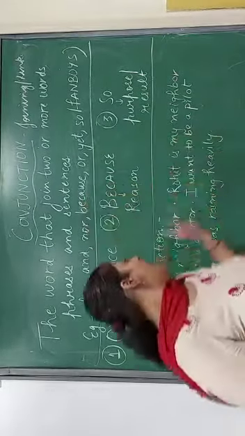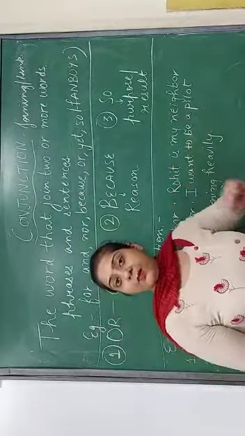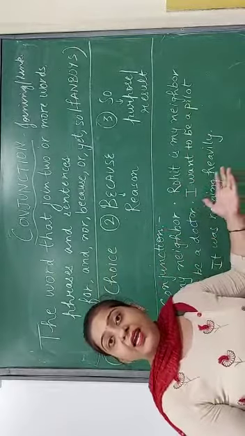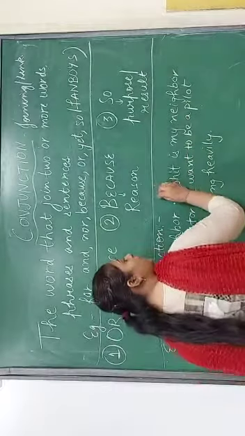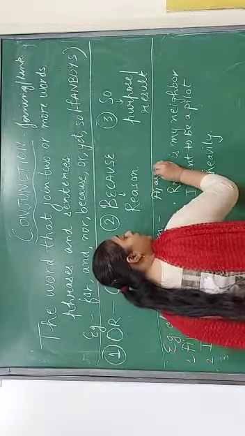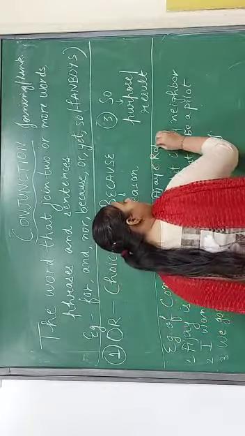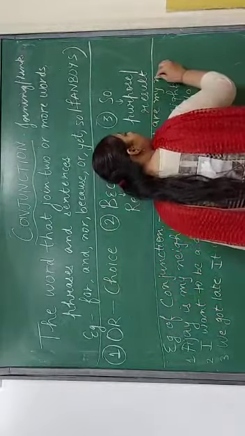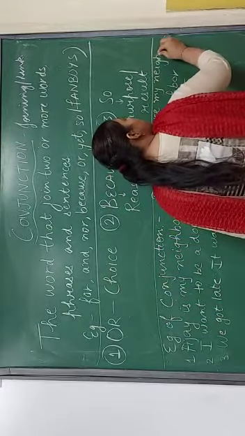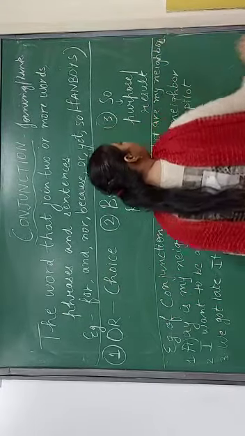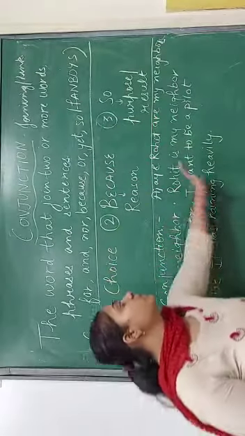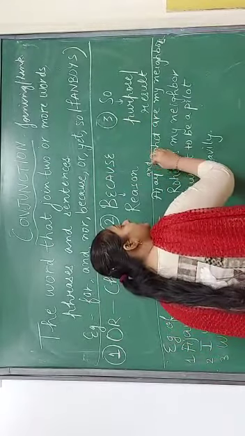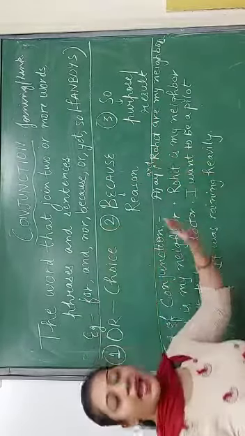Okay, if I say Ajay is my neighbor, Rohit is my neighbor, I can also say Ajay and Rohit are my neighbors. So dear students, for combining these two sentences, what word have I used?